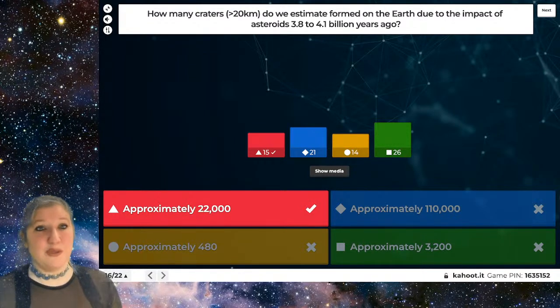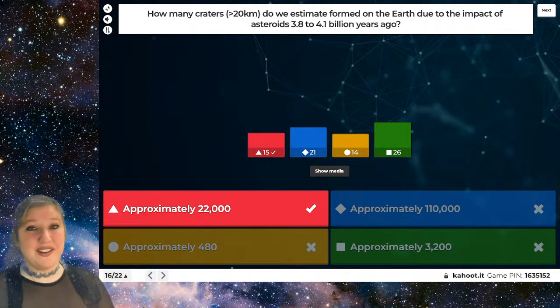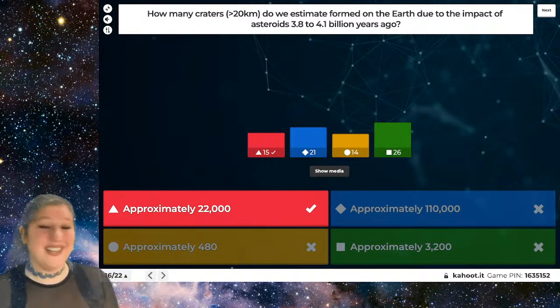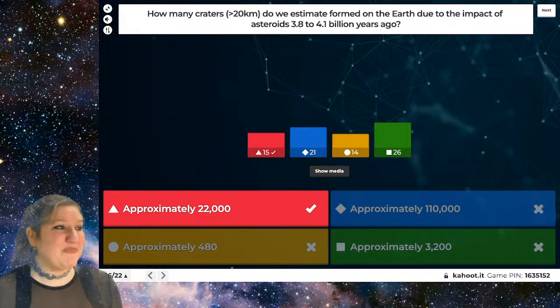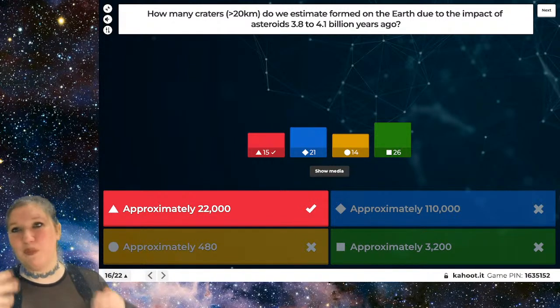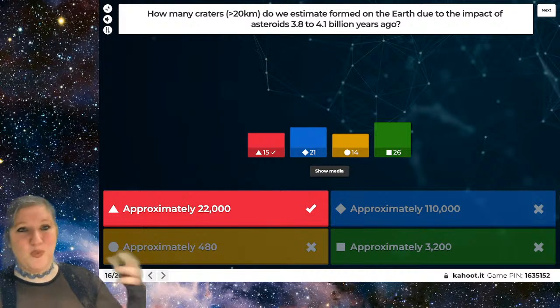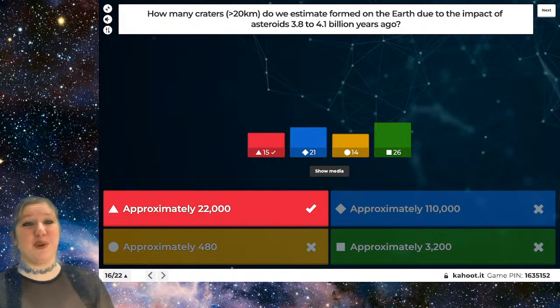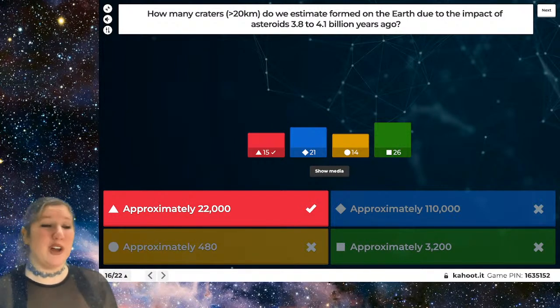And all of those craters on the moon, by the way, are left over from that period in time when there was all this stuff hitting it in the very early solar system. But of course, on the Earth, we have weather, we have wind, we have running water, and all of these have worked together to erode away a lot of those craters. So we don't see as many today.